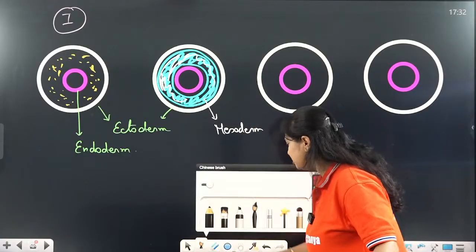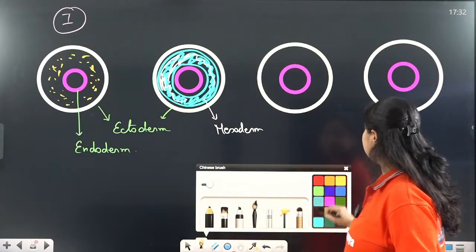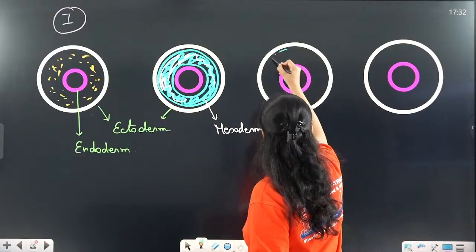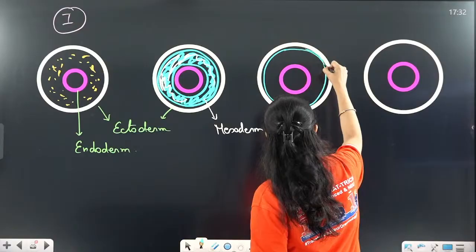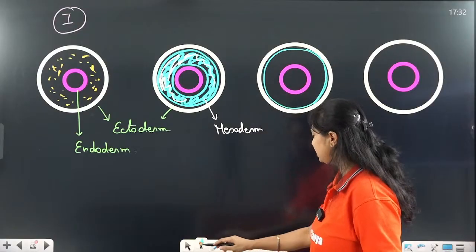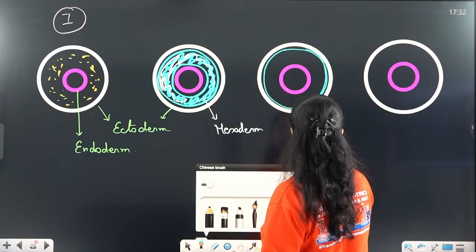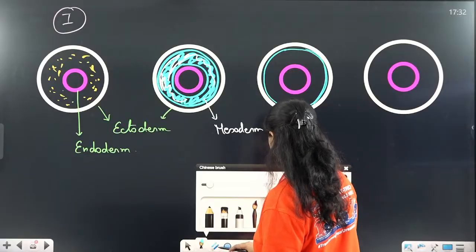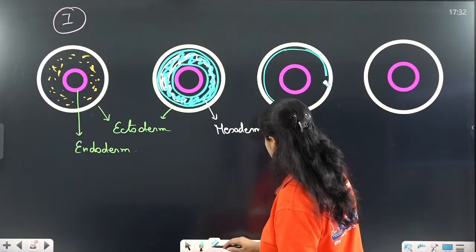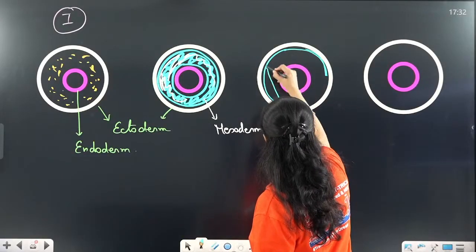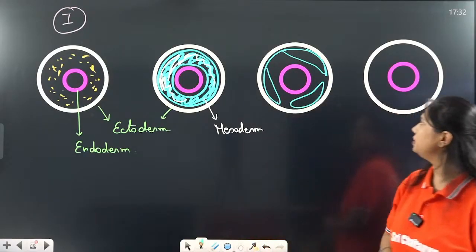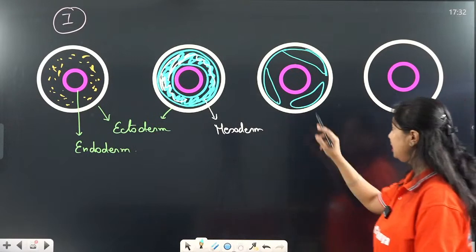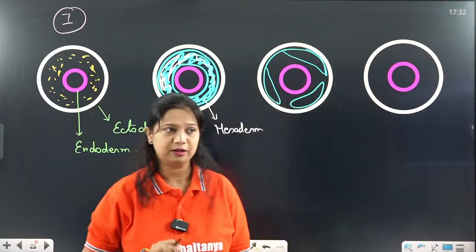Now the third possibility is that mesoderm is present, definitely mesoderm is present, but mesoderm is not complete here. Mesoderm like this present. Mesoderm is not complete here. Incomplete mesoderm is present.